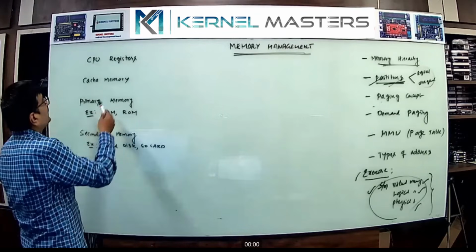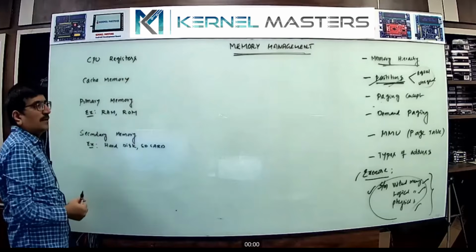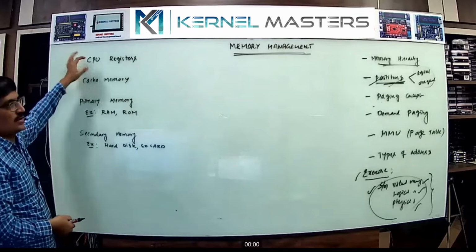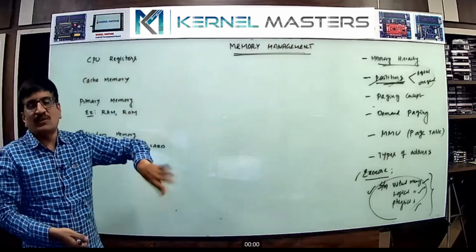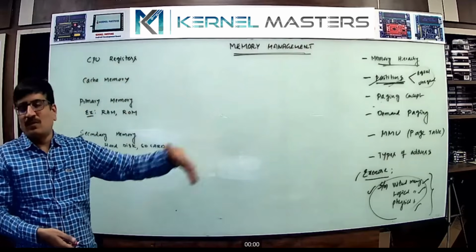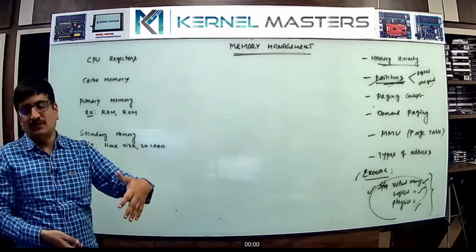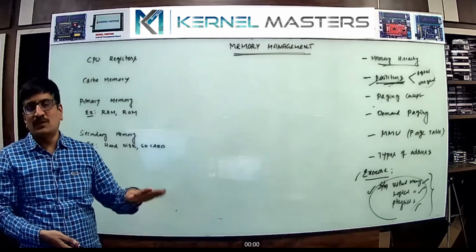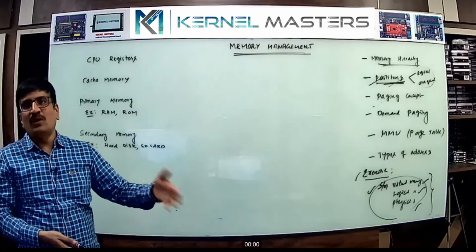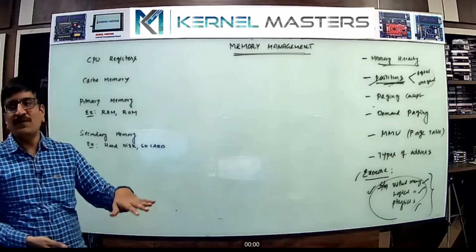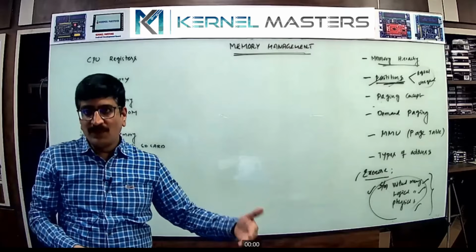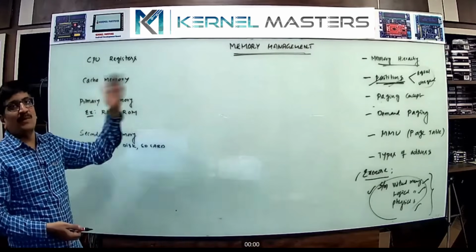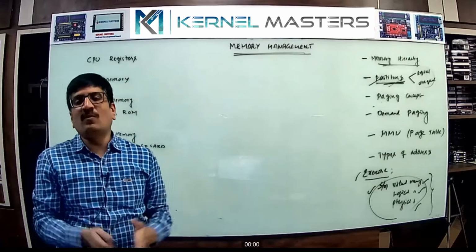CPU registers are a very small memory only, but with the highest speed of operation, because CPU registers are within the processor. You already know the MOV A, B instruction. It is very fast, because the data transfer happens within the processor, from one CPU register to another register. So CPU registers are the fastest memory, but the problem is the small amount of memory only.